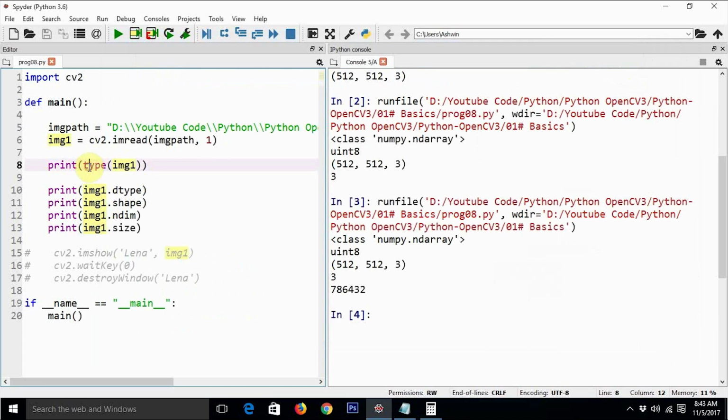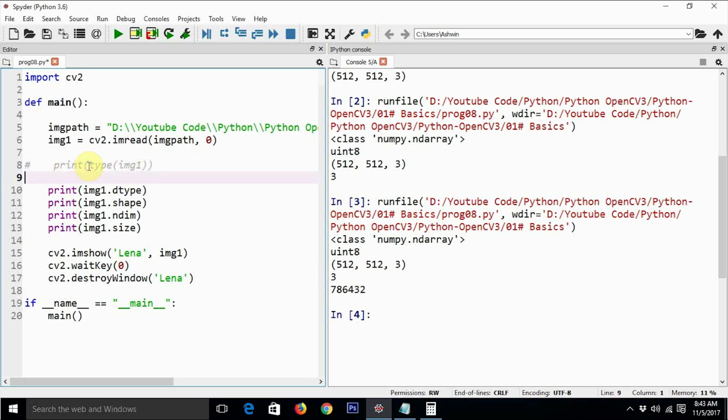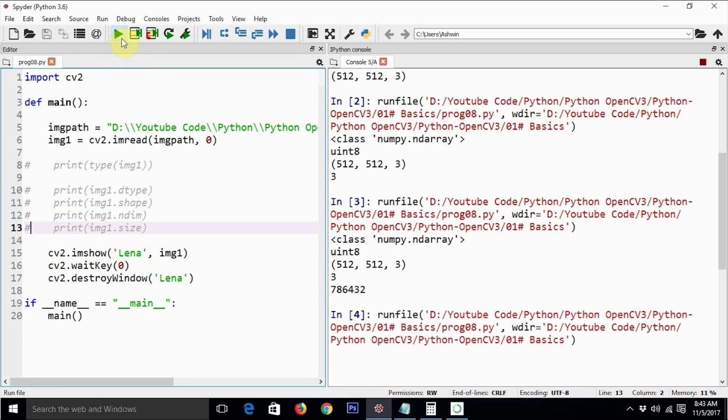Now we are done with the color images. All these values are relevant to color images. Now we are going to see how a grayscale image is represented in a computer system. First of all, we need to see how this image looks. So we are going to comment out all the lines which relay the numerical information about the image, and see how a grayscale image looks first.